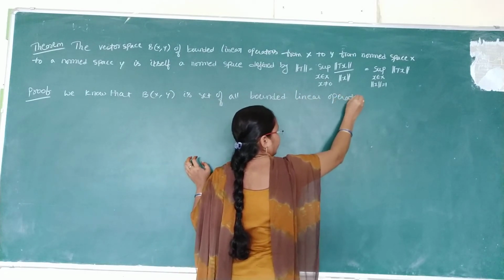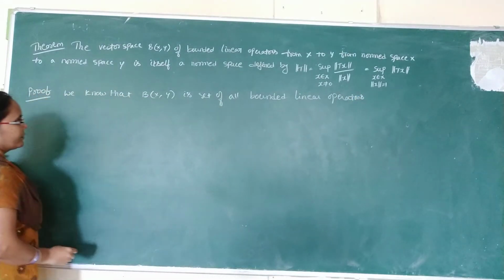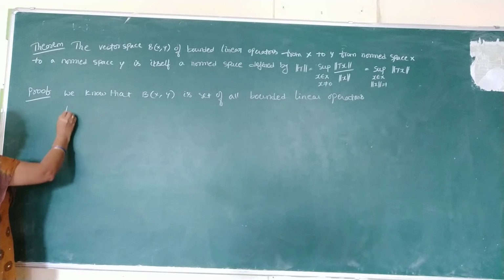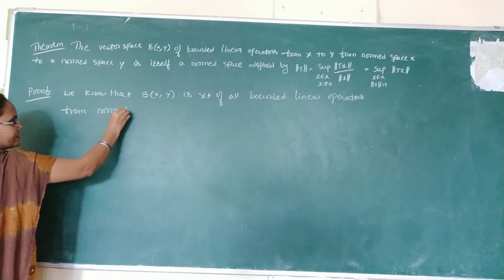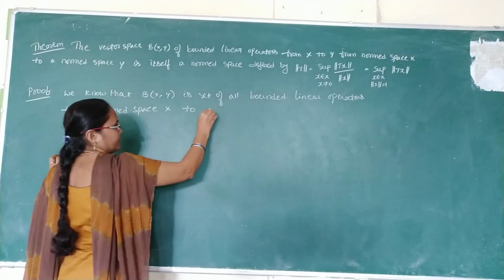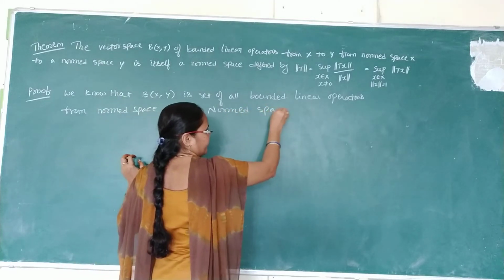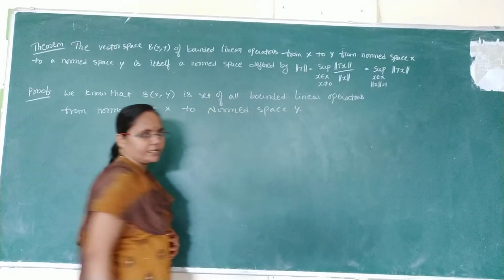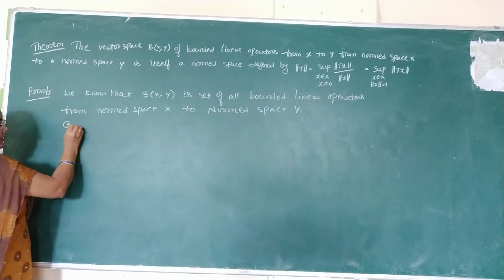It contains all the operators only: bounded linear operators from normed space X to normed space Y. Now what we have to show, given that